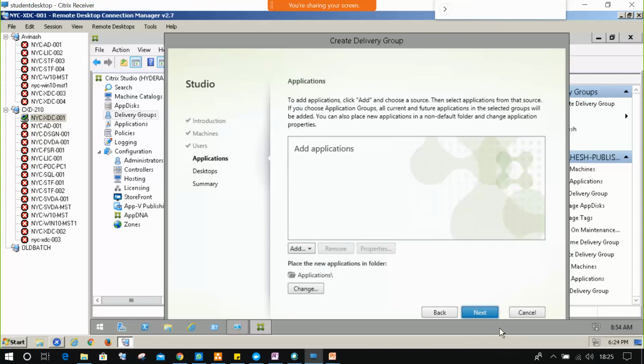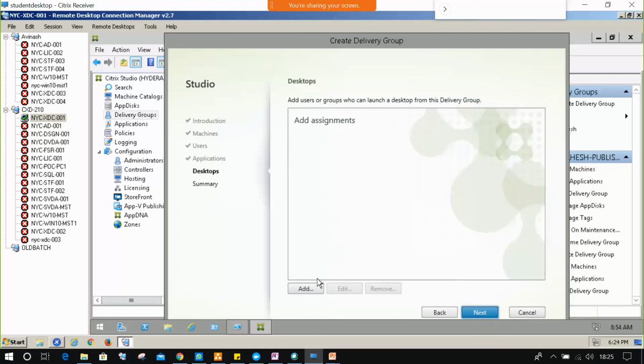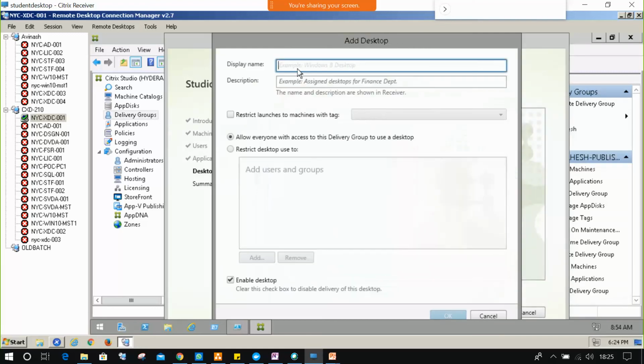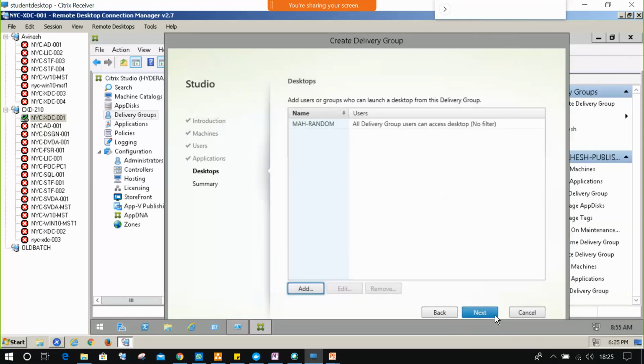And next, desktop. What is the desktop name you have to provide? Example, MAH random. Very simple. So previously we had seen, right, whether you want to provide only dedicated machines or not. I don't want to give anything. If you want to dedicate it for running on a specific machine, you can select here, no issues. Click on OK. Which users do you want? All delivery group users, no filters.